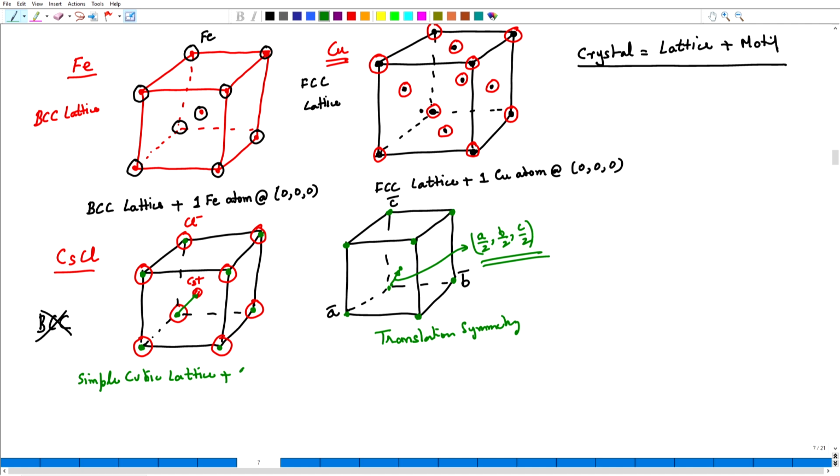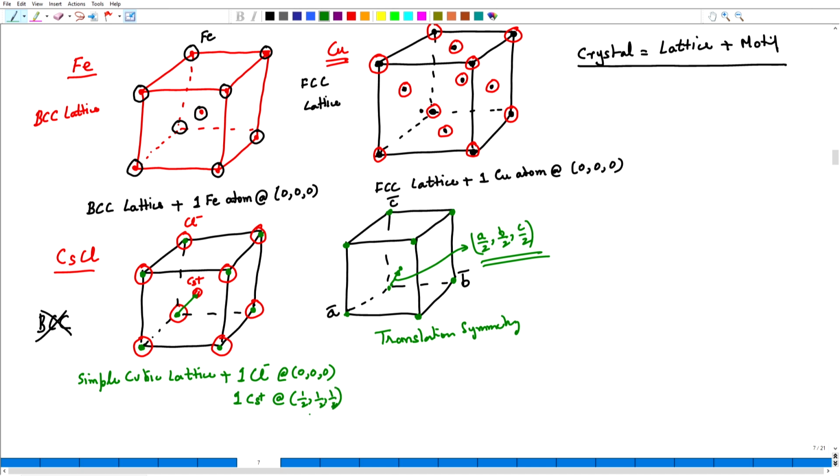So, one chlorine ion: since the chlorine ions are all located at the lattice points, its position is going to be 0, 0, 0. Then I have a cesium ion, its location would be half, half, half.